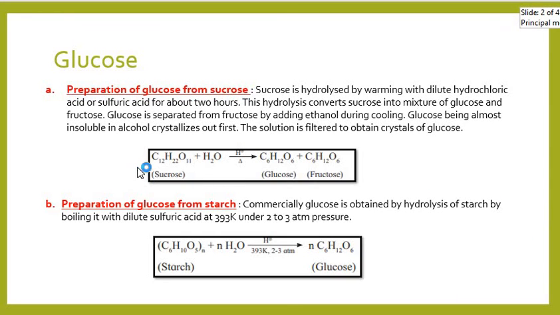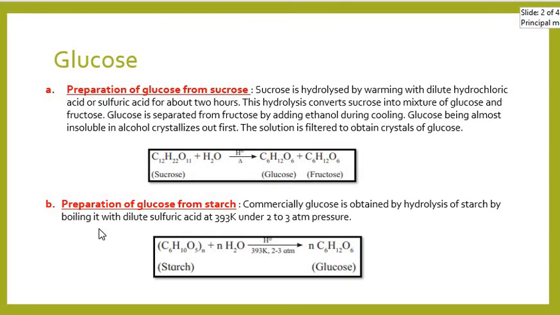For example, in this equation I am showing you, C12H22O11 plus H2O, sucrose is hydrolyzing in presence of dilute acid, and on warming it will produce glucose and fructose. Both have a similar chemical formula, or you can say similar molecular formula.